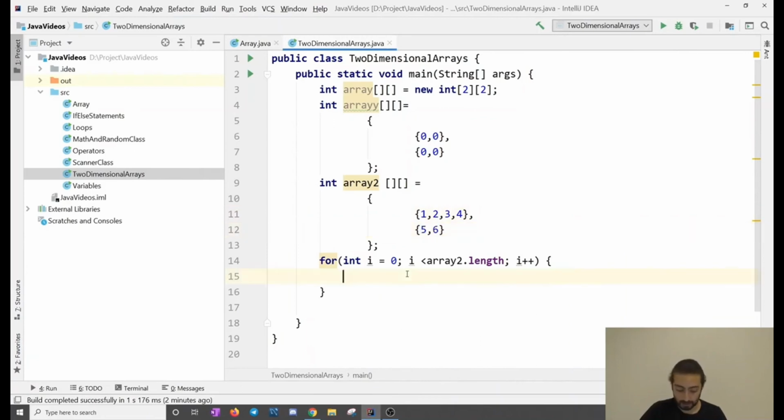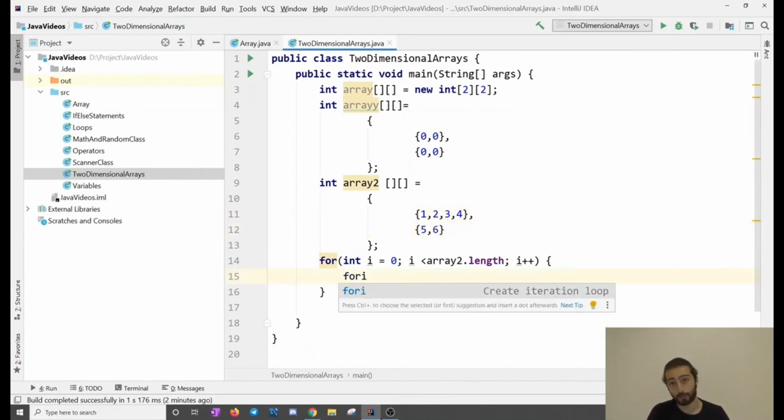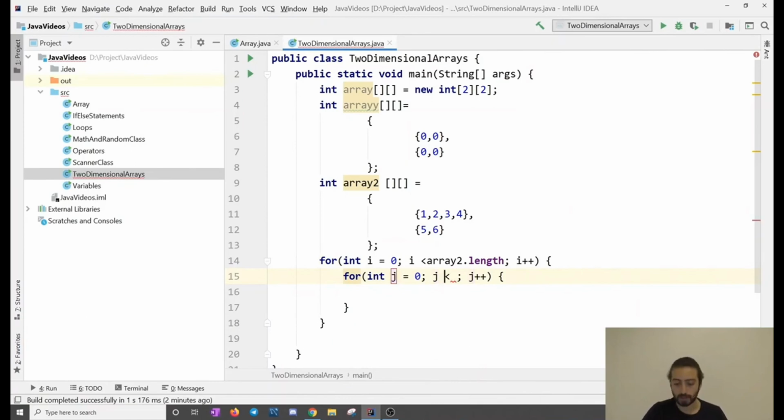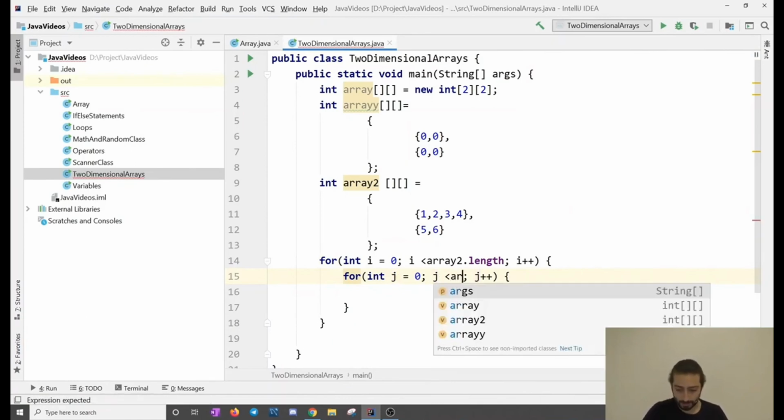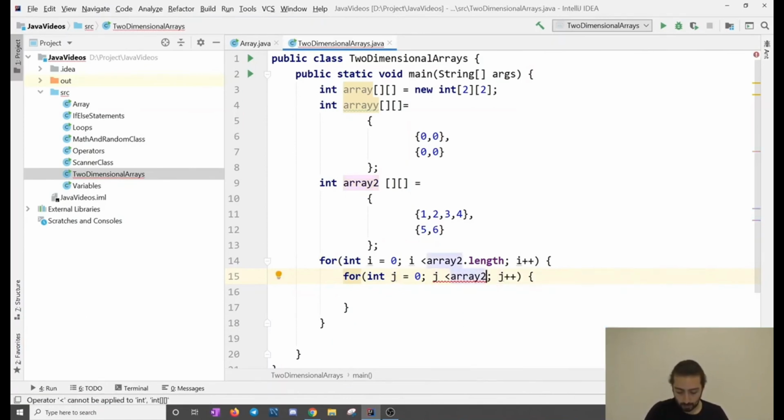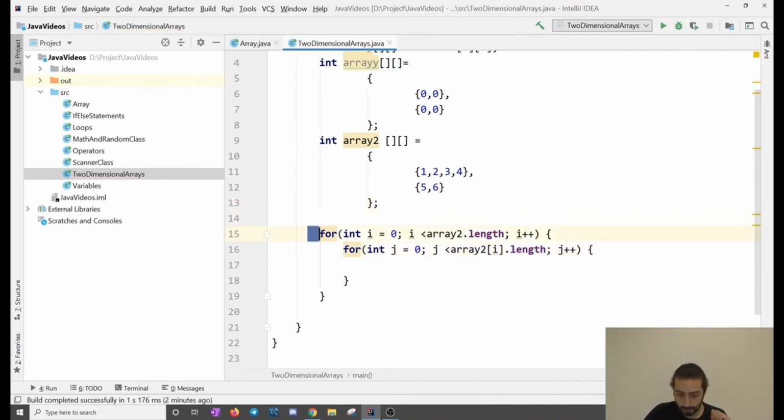What if this changes? Then what we do is we put another for loop, and now we call it j, and then we say array2[i].length. So let's think logically here, guys. This gets the length of how many arrays are inside of the two-dimensional array.